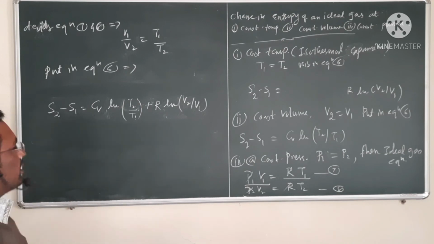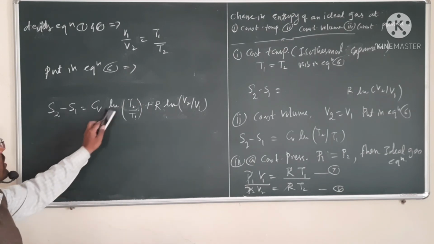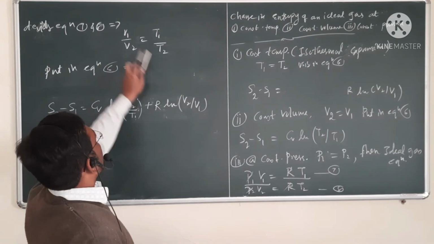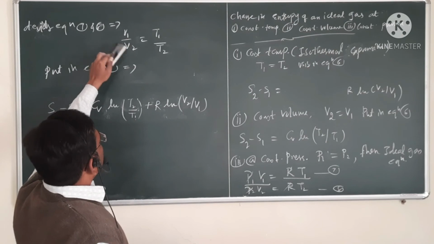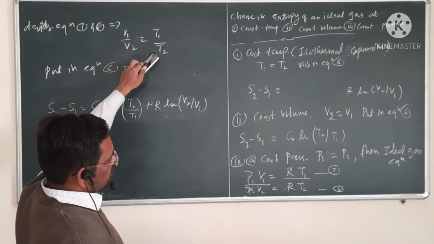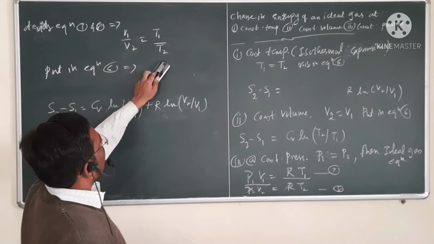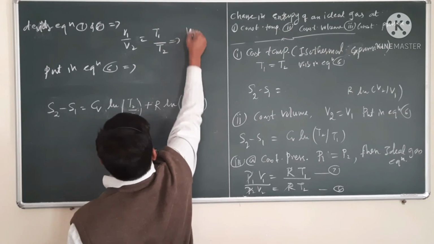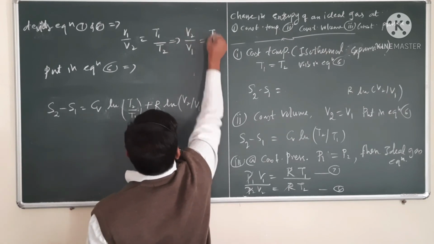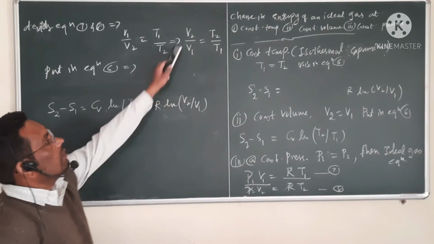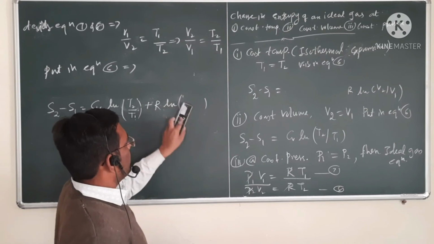Now equation 6 becomes delta S is equal to Cv ln of T2 divided by T1 plus R ln of V2 divided by V1. But V1 upon V2 is T1 upon T2, so if you take the reciprocal, V2 divided by V1 is equal to T2 divided by T1. So instead of V2 divided by V1, you can write T2 divided by T1.